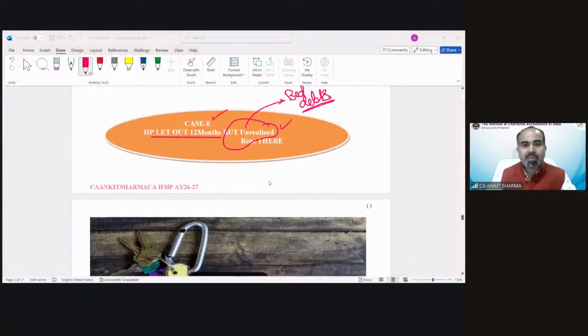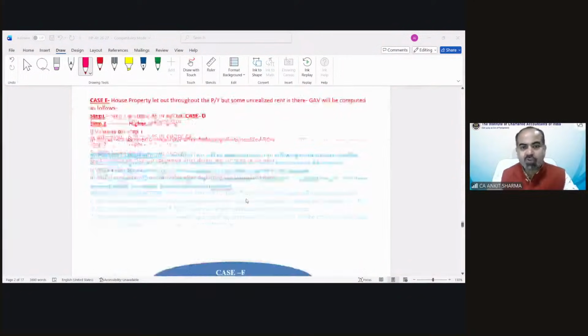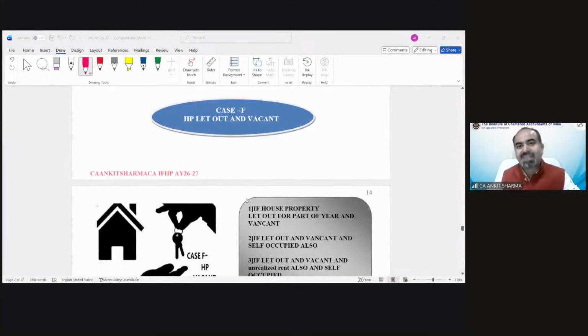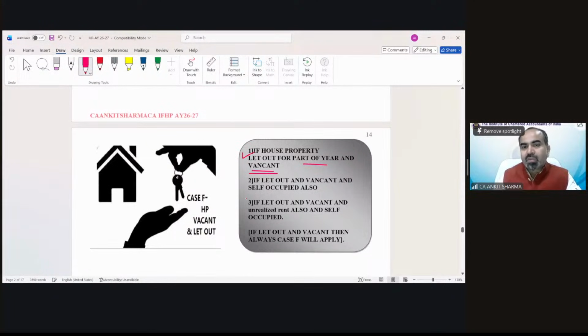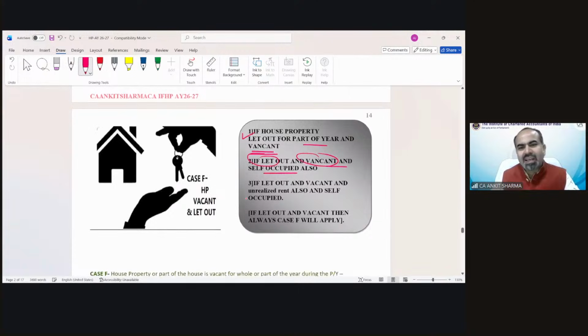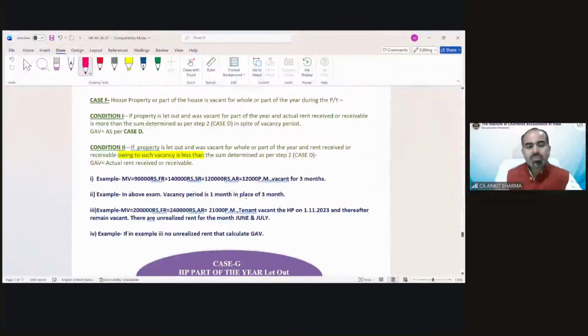So this is case number E we have discussed. The solution part is exactly the same. Case number F is that vacancy case we have discussed. It says, if the house property is let out for part of the year and vacant, if let out and vacant and self-occupied also, so once let out and vacancy condition is fulfilled, then automatically case F would be there. So there are some examples for practice. You can try that. In this third example, kindly change this date. It should be 1/11/2025.